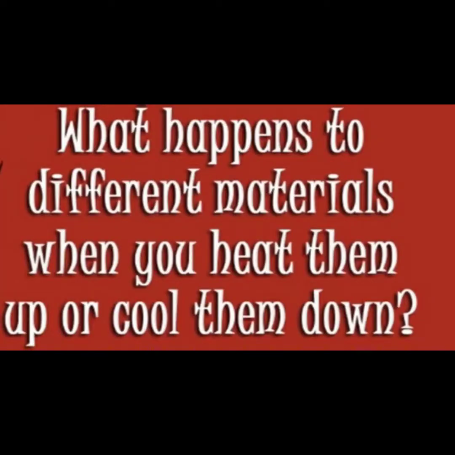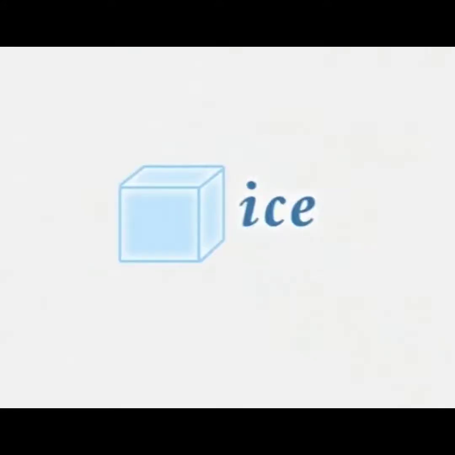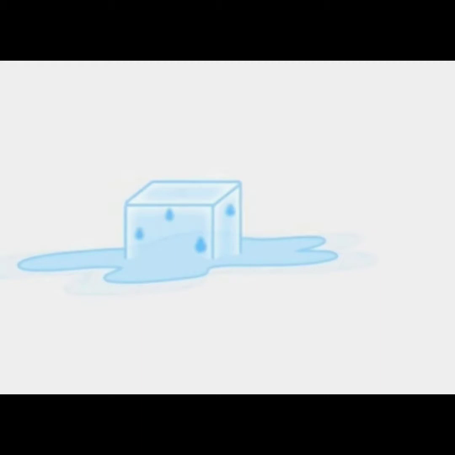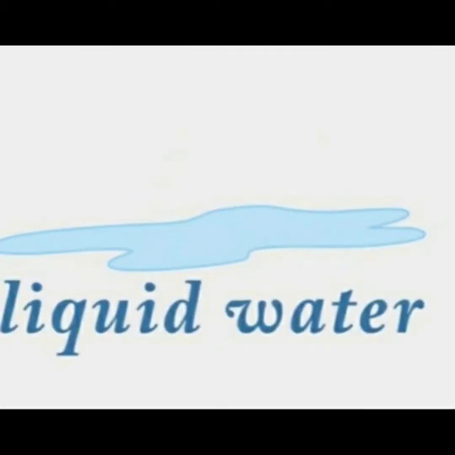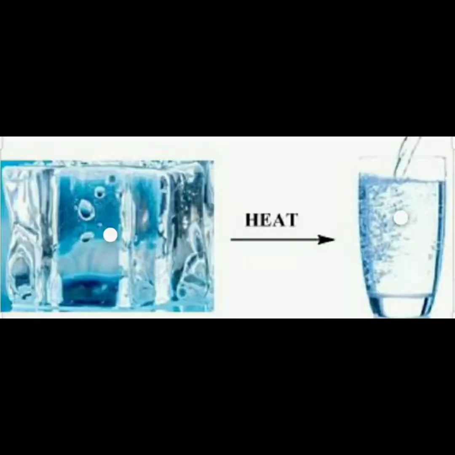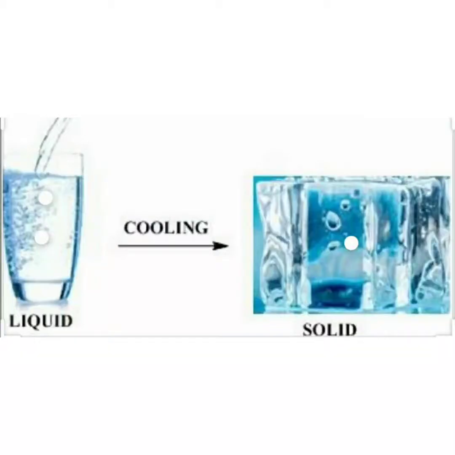What happens to different materials when you heat them up or cool them down? Some solids melt and become liquid when they are heated. For example, ice will become liquid water at room temperature. Some liquids change into solid.